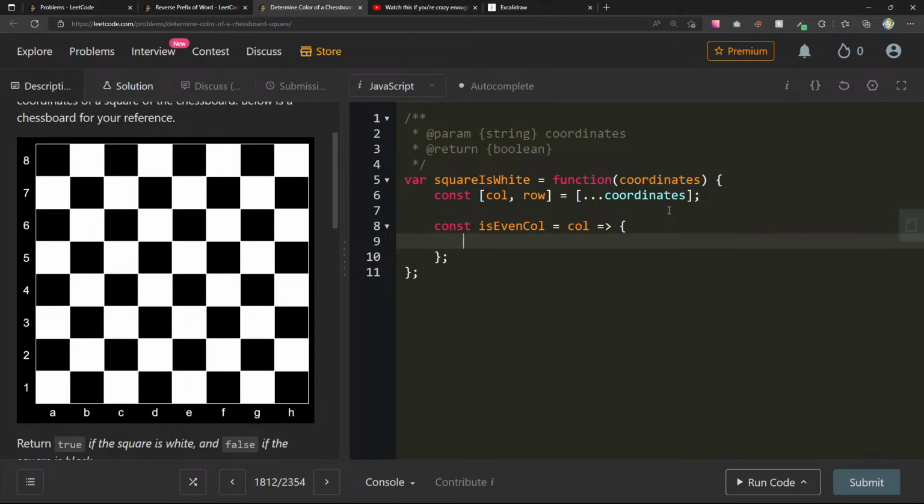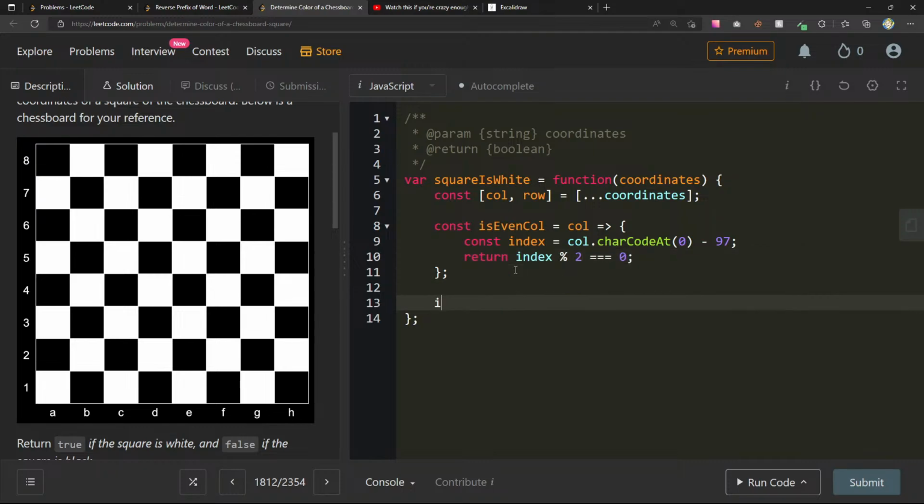We can do that by doing col.charCodeAt(0) minus 97. Let's say this is const index. Here we'll say return index modulo 2 equals 0.